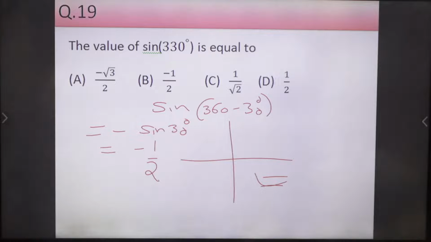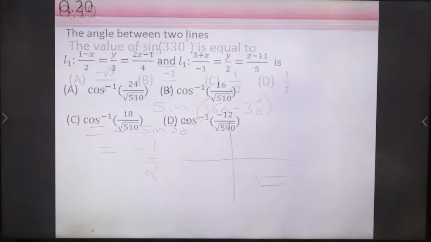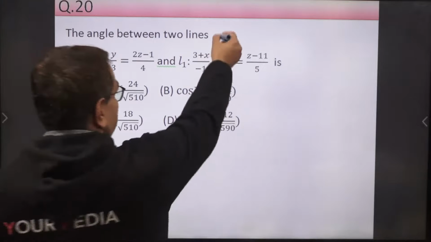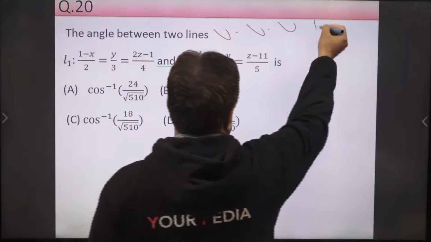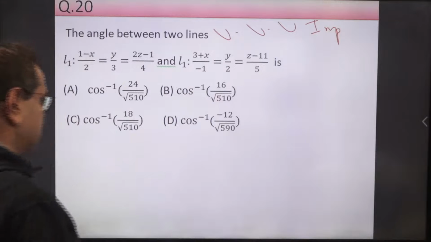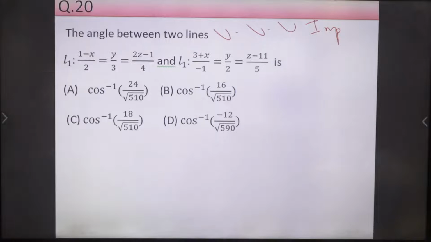Now, next, the last question of this class, the 20th question. Angle between two lines. That is important. Angle between two lines. And remember, this is very, very important for your exam. Okay. So if any one of you know this concept, just provide me the answer in the chat box. Try to solve it.